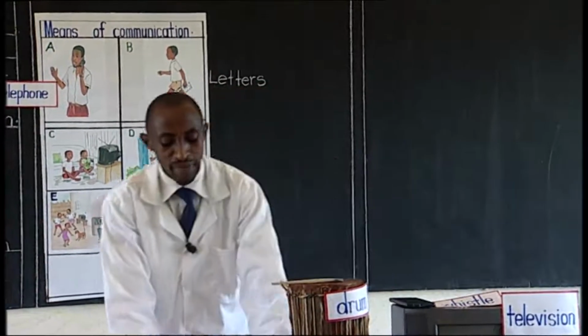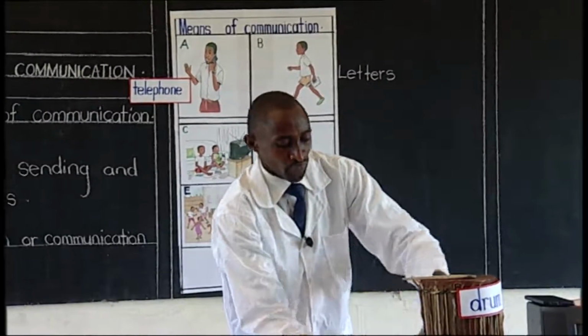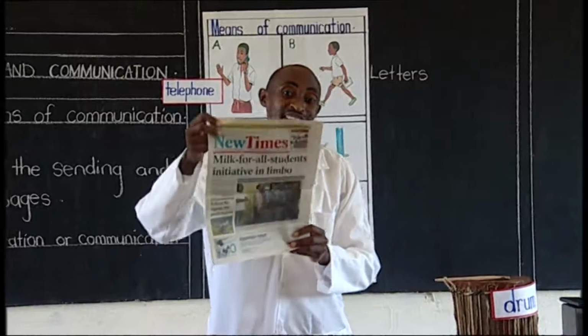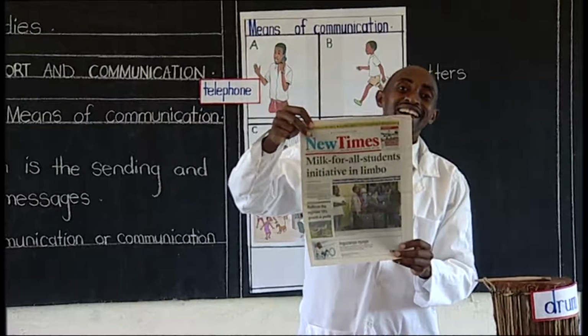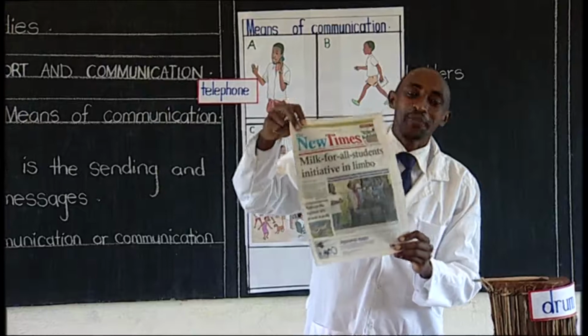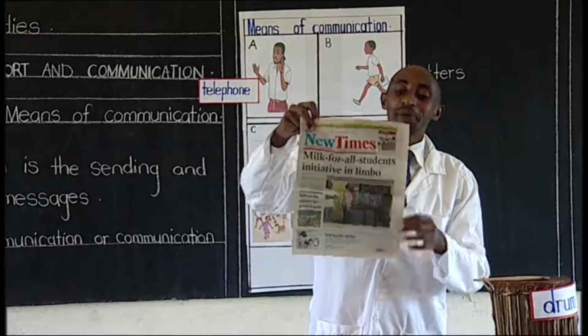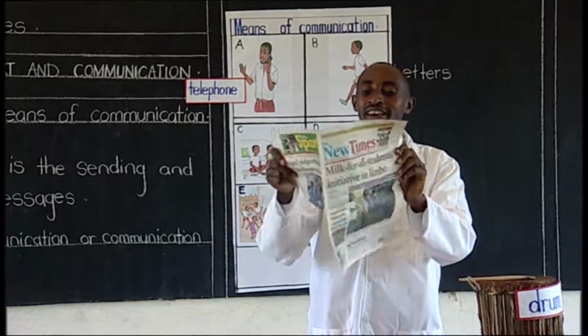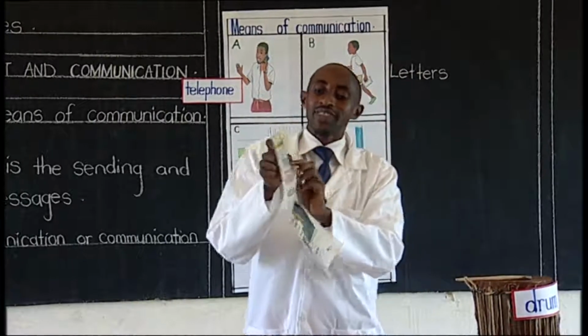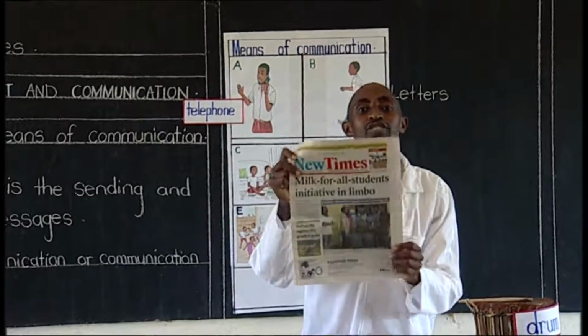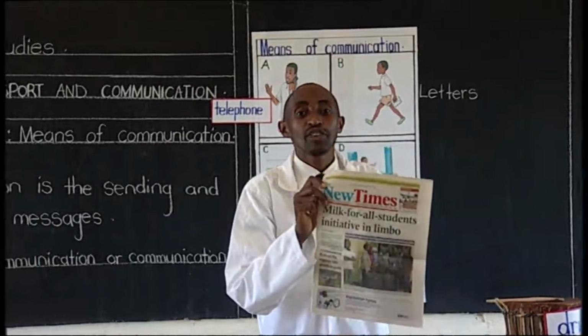We have another means of communication, that is a newspaper. Newspaper. Someone starts reading. You see, this one happened on this day, like that. So a newspaper is a means of communication.